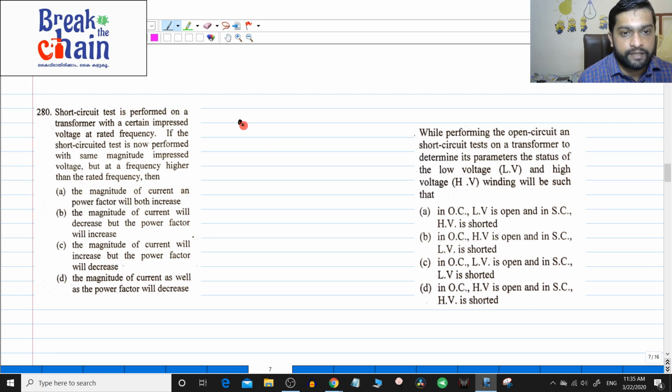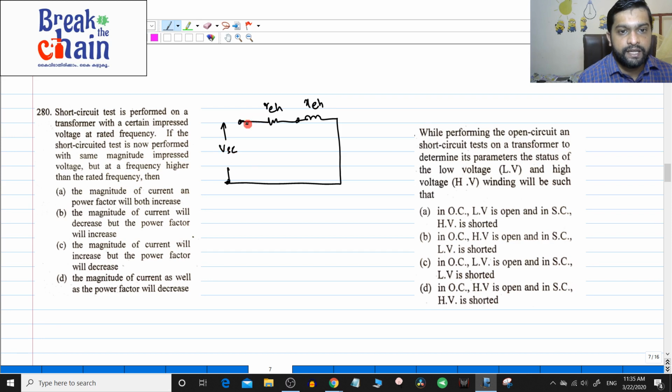So, let us first draw the short circuit test. This is RE, on the high voltage side, this is XE, and it is the short circuit test, right. The voltage is called VSC, and you apply the short circuit voltage and the rated current will flow.